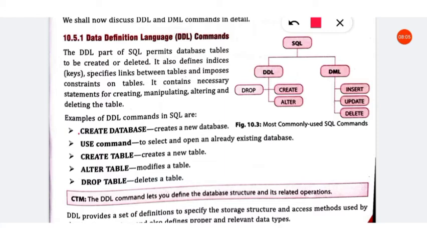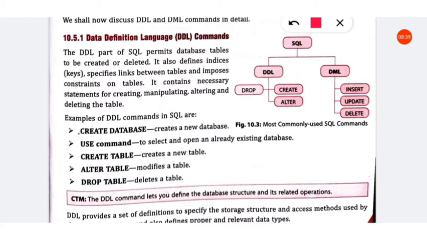Create database is a DDL command, because it is affecting the structure of the database, that is, a new database is being created. Then the next command is the use command. Use command is to open a database. After creating a database, we cannot create tables in that database directly.